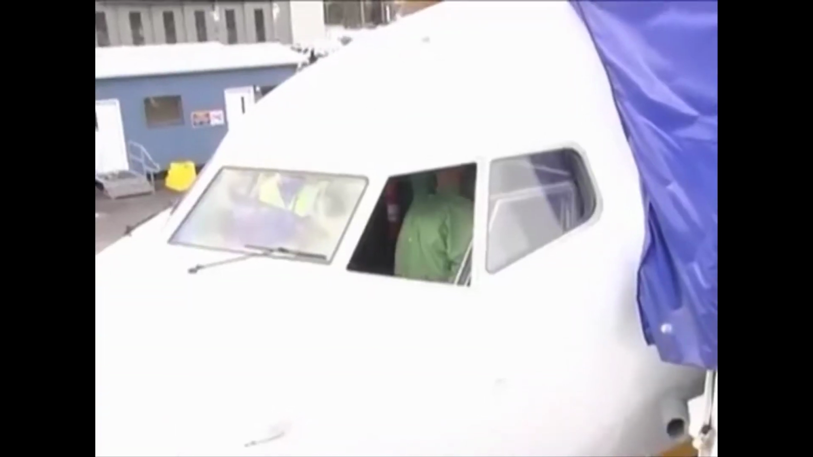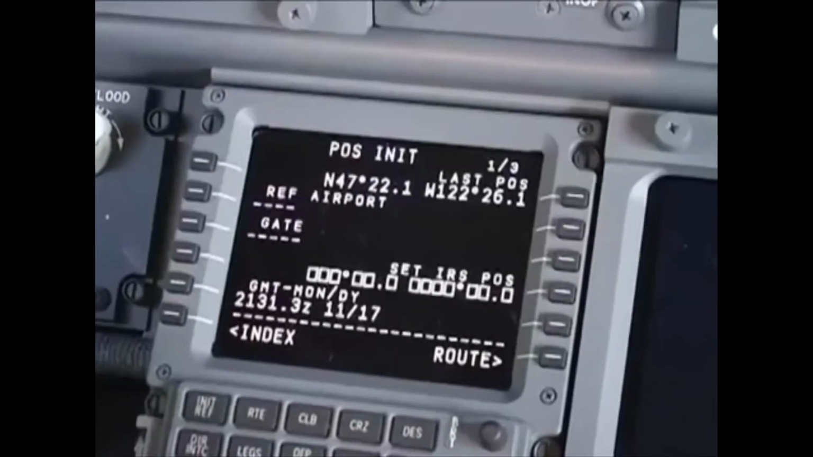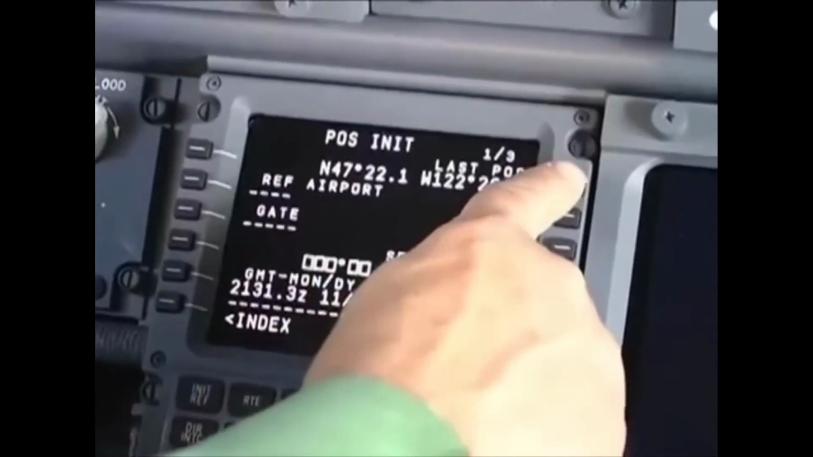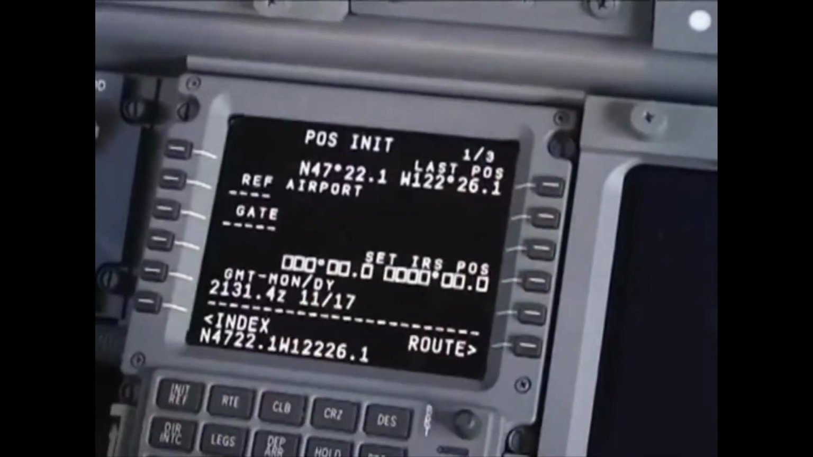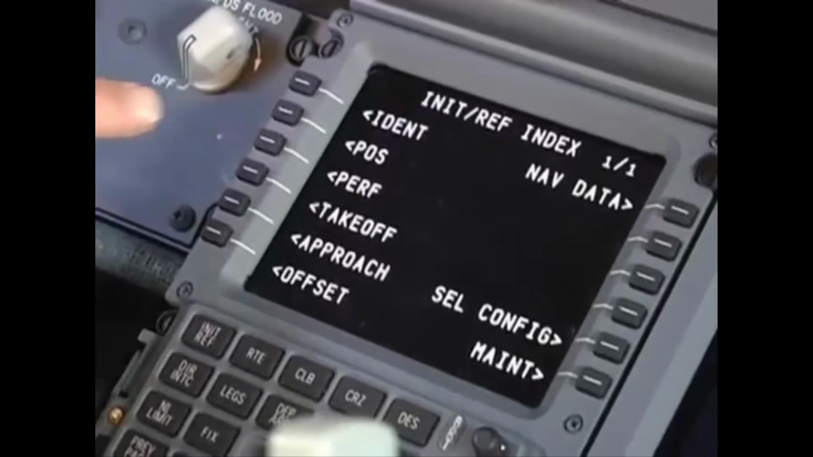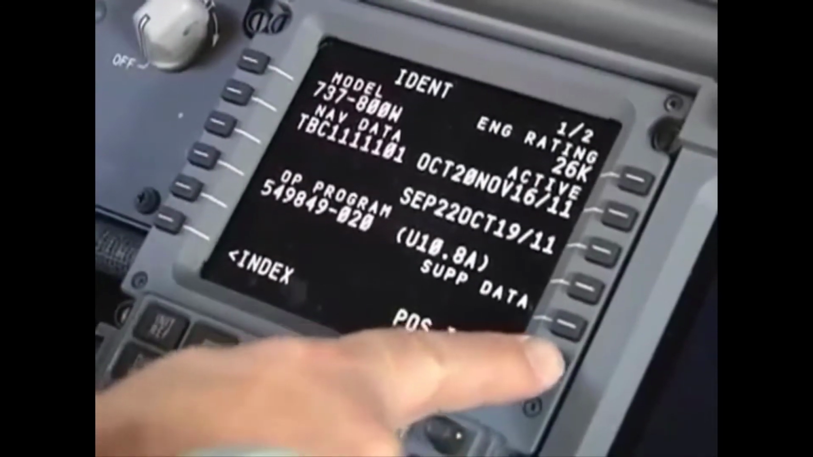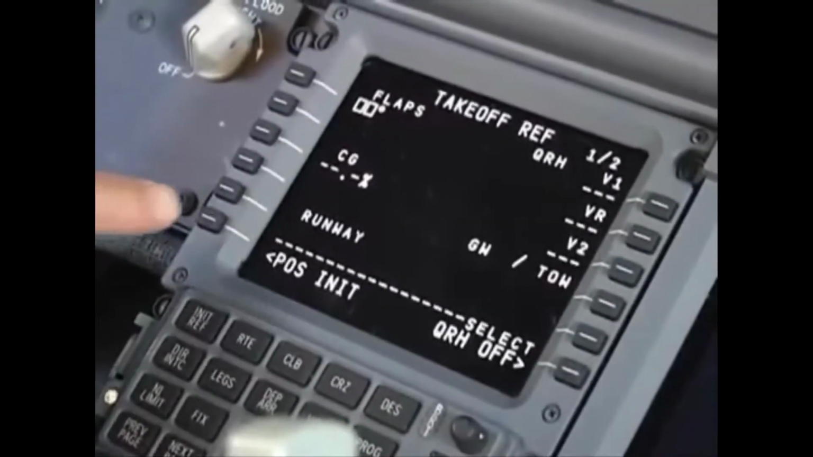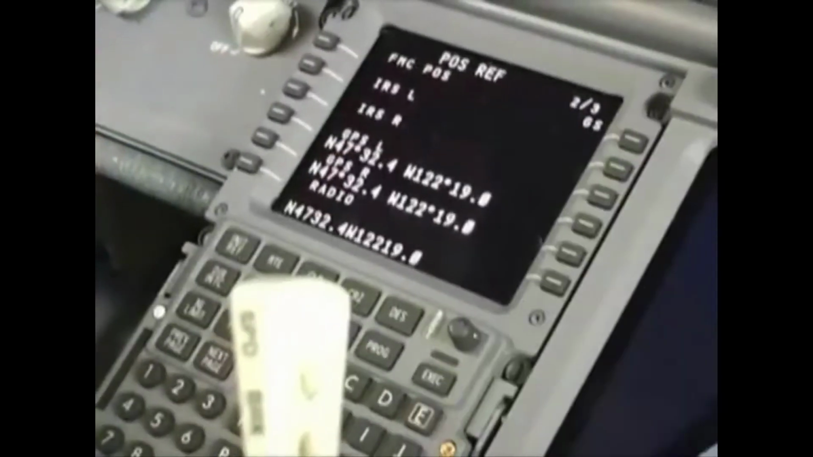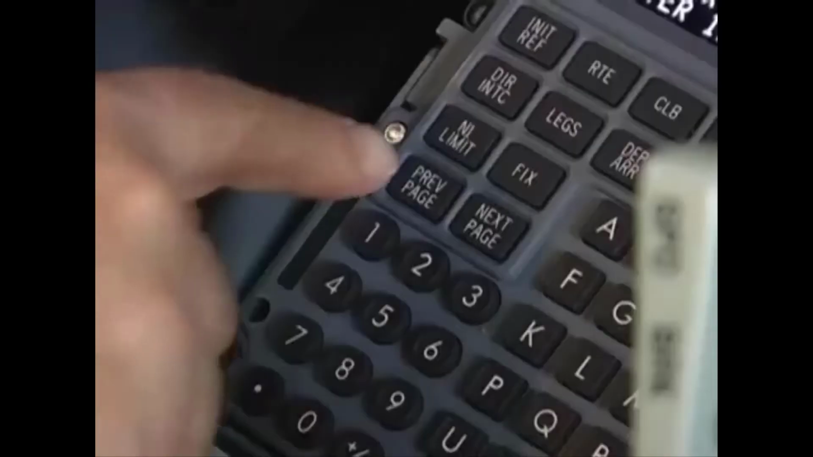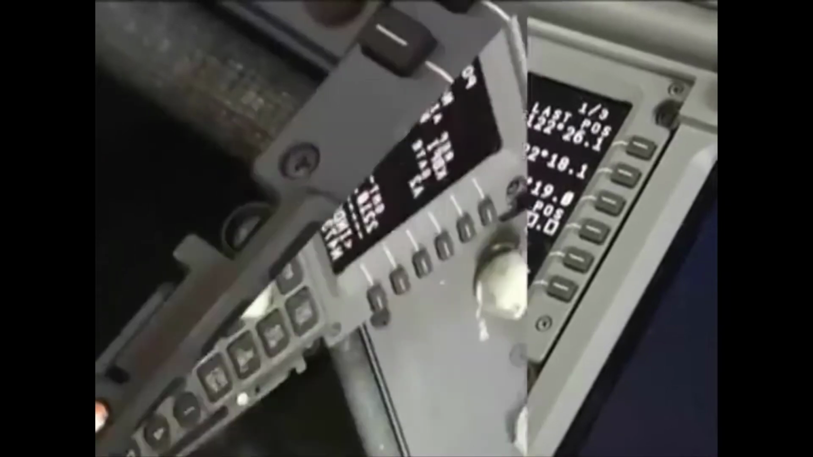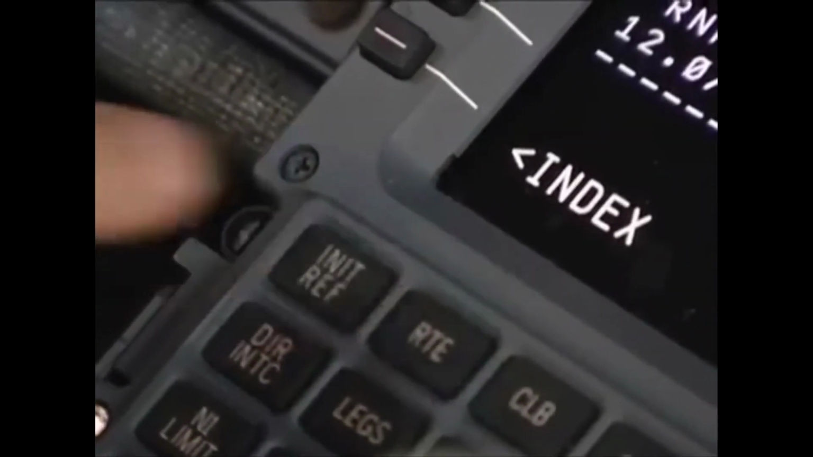If you don't have the coordinates for the aircraft position, or if you don't want to stretch overhead to enter the data on the ISDU, you can go to the CDU and use the FMCS position data on the POS INIT page. There are several ways to get there: from the index page, from the ident page, from the takeoff ref page, or from the pause ref 2-3 page. You can also get there with the INIT REF mode select key.